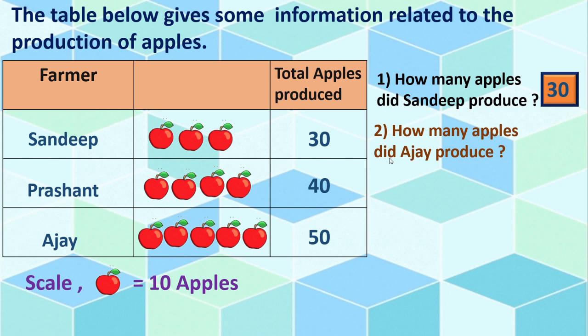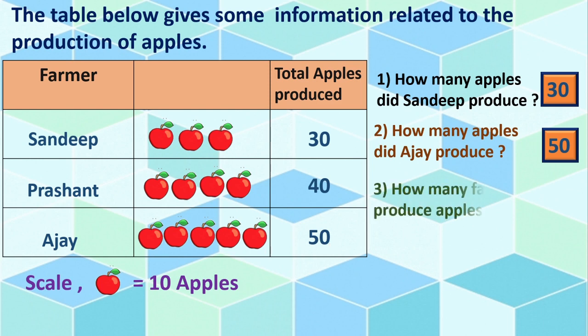Second, how many apples did Ajay produce? This is Sandeep, this is Prashant, this is Ajay. So please see this column. Now Ajay produced 50 apples. Next is, how many farmers produce apples? Yes, dear children, how many farmers are there in the chart? 1, 2, 3. So we will write 3 here. Only 3 farmers are there.